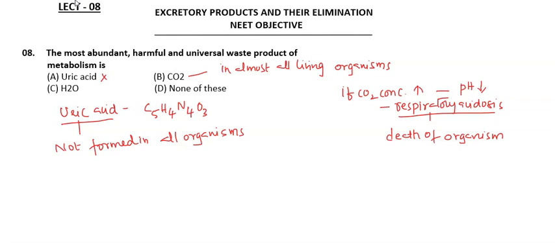Then carbon dioxide, you will definitely see its formation in almost all living organisms during one or other metabolic activities, and an increase in carbon dioxide concentration can reduce the pH and cause respiratory acidosis, which can result in the death of the organism. So the most abundant, harmful and universal means found in almost all living organisms. So option B will be the right option, and it is the most abundant, harmful and universal waste product of metabolism.